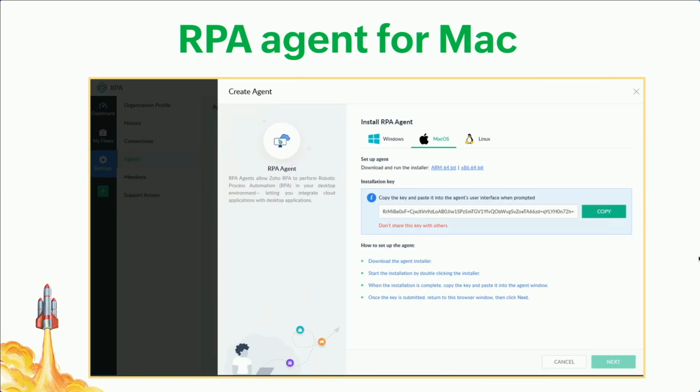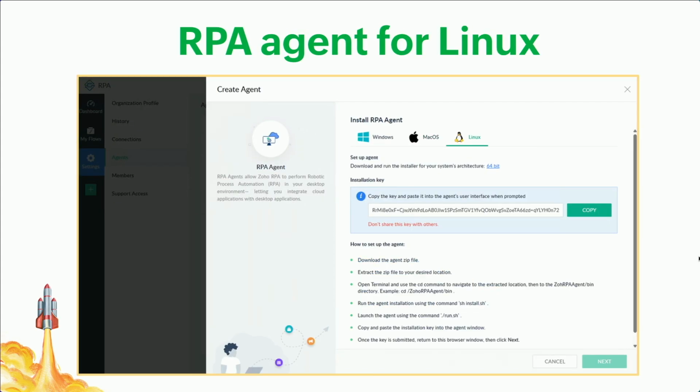And Mac and Linux agent, like how we have Windows, we will come up with Mac and Linux agents also. And you can do all your web automations in that.